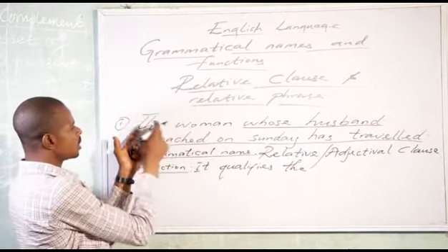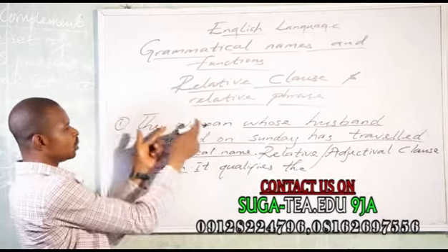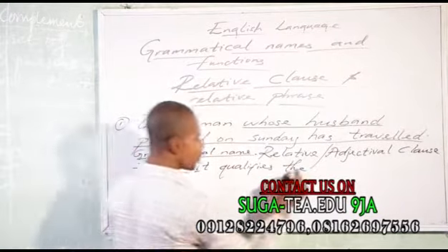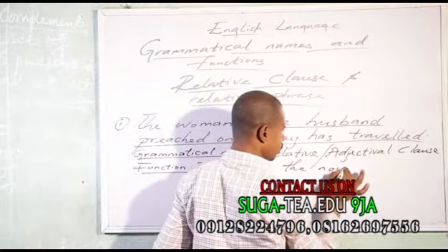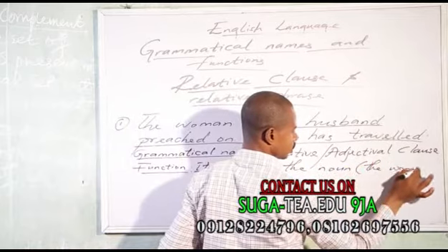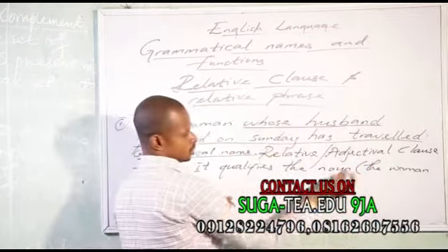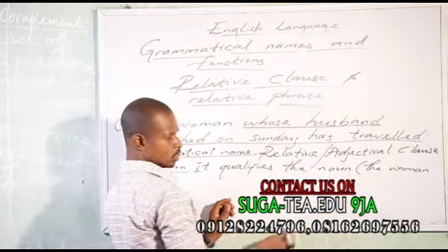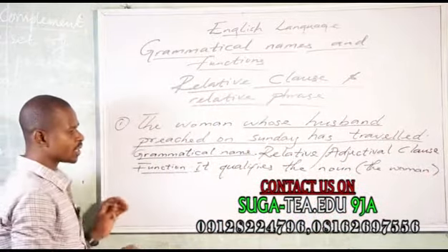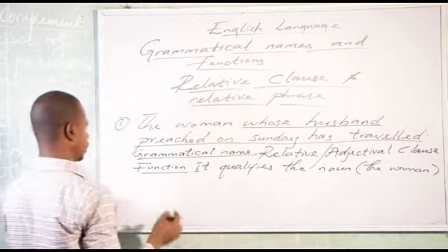This is the noun, this is a modifier, and the head word is the woman. If you like, you might not put the. You can write woman. It's still the same thing. It qualifies the noun, the woman.